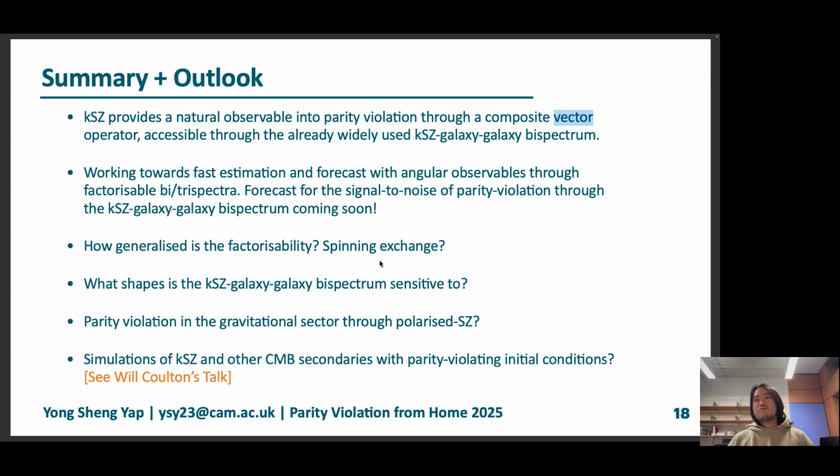There is also some future work to know what this statistic actually is, what shapes this statistic is actually sensitive to, and also whether the Sunyaev-Zel'dovich effect in scattering also creates polarization signals. And it would also be nice to see if we can locate parity violation in the gravitational sector through this. There are also questions about looking at this through simulations, and I refer you to Coulton's talk in this regard.